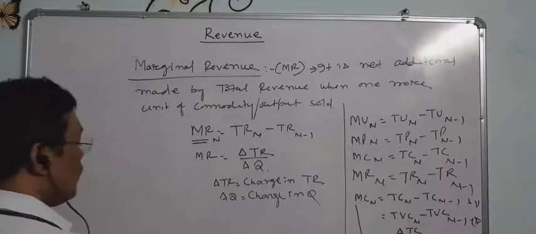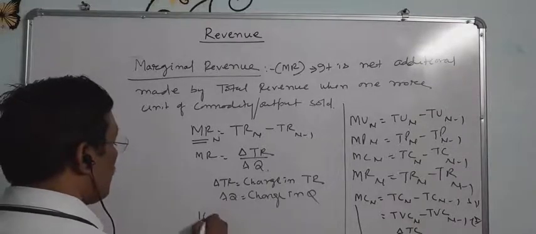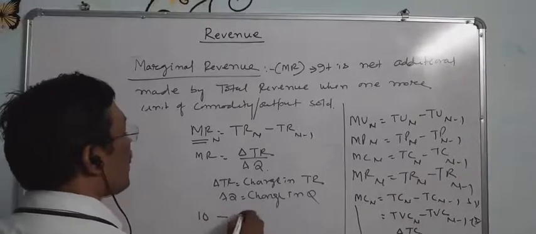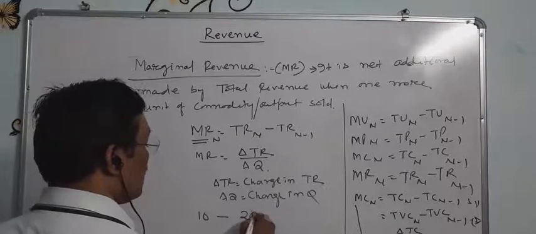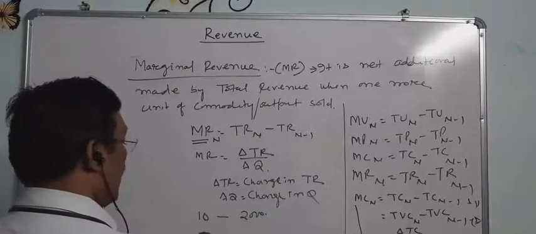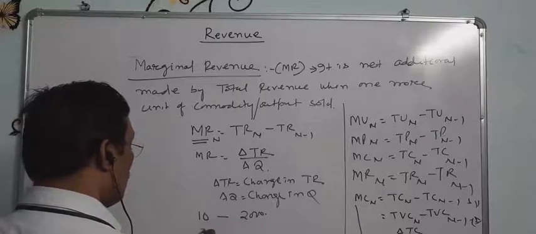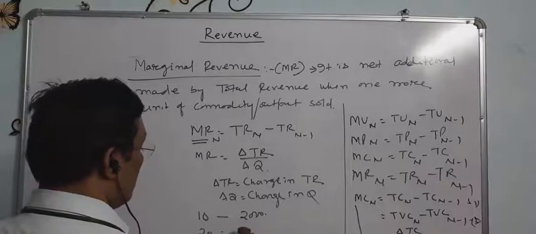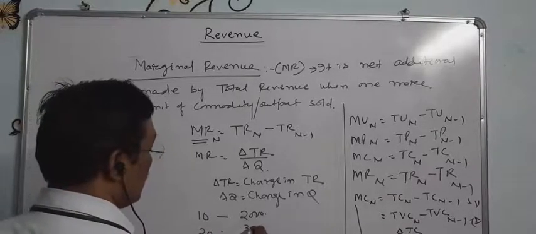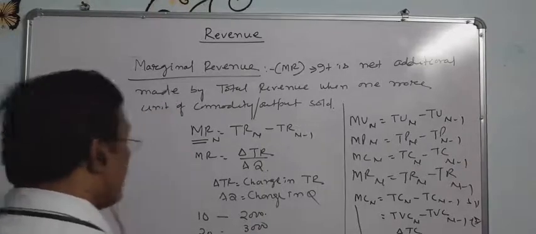For example, for 10 units of products, the total revenue is suppose 2000, and when it produces 20 units, the total revenue is 3000.